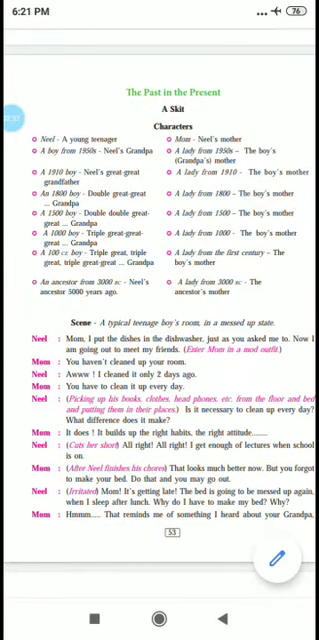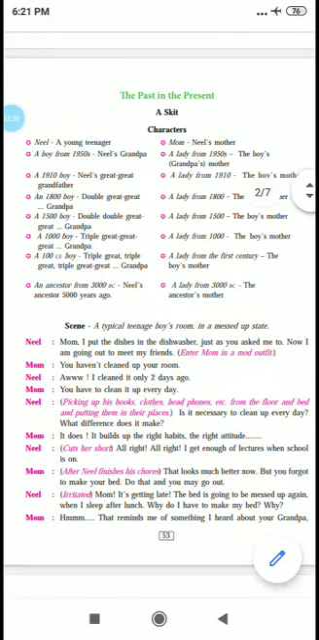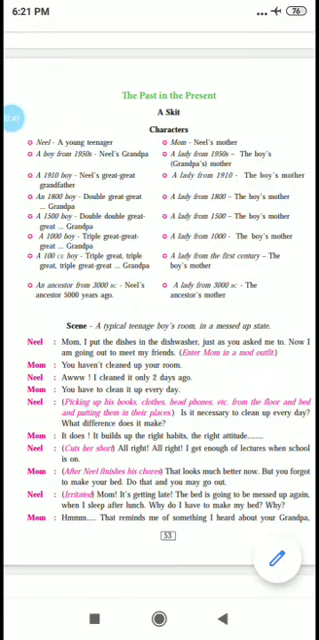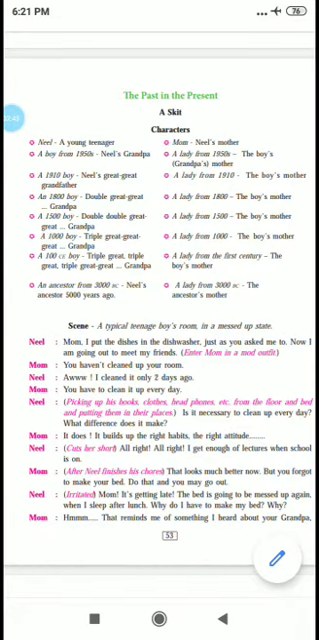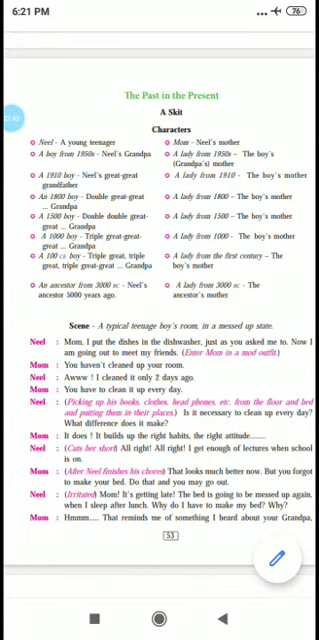Scene: a typical teenage boy's room in a messed up state. It is a room scene where everything is scattered here and there, just like a teenager keeps his room. The boy has not arranged his room properly and he goes and tells Mom, "I put the dishes in the dishwasher just as you asked me to do. Now I'm going out to meet my friends." Enter mom in a mod outfit. So Neil says that he has put the dish in the dishwasher, and now he's going to meet his friends. At that time Mom comes.